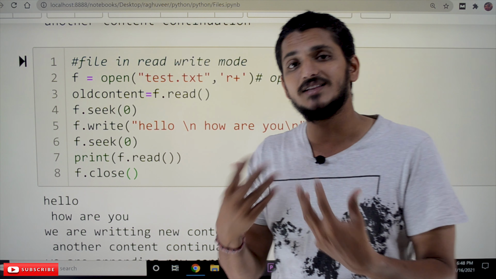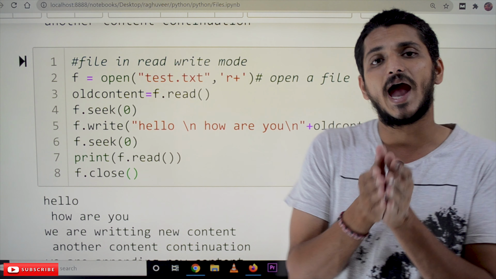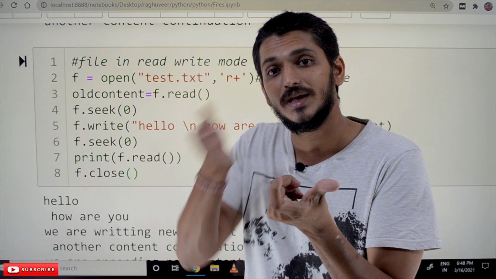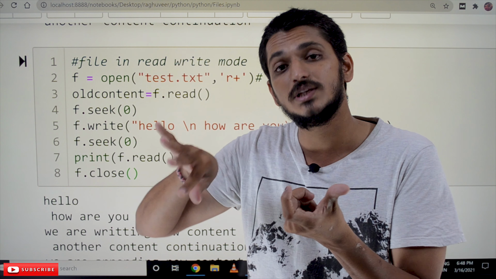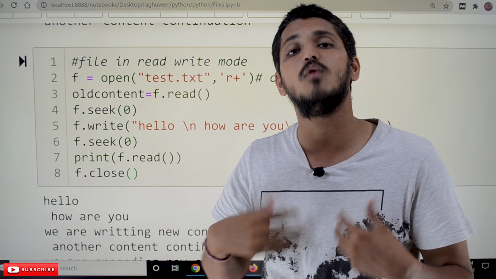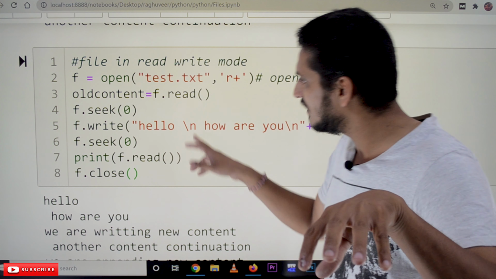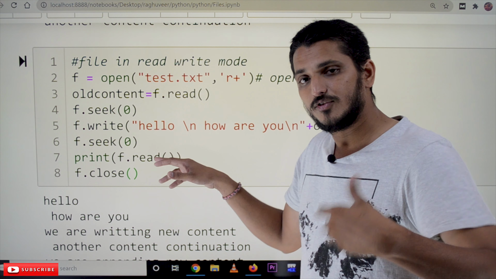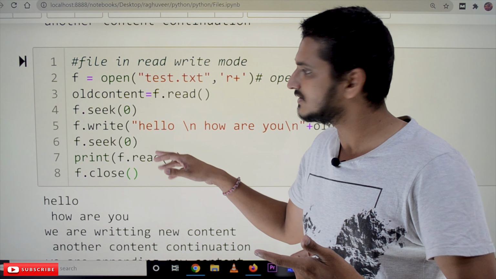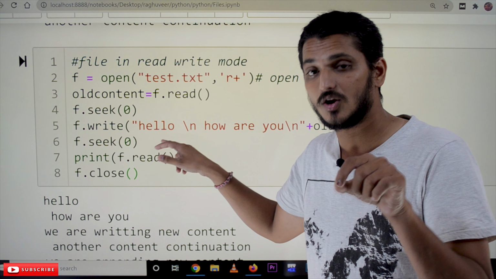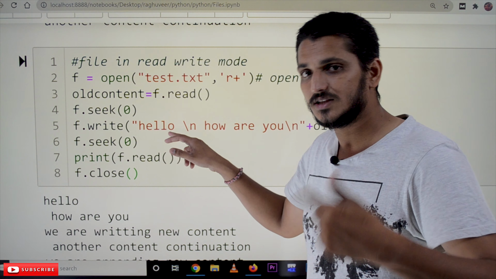Suppose we want to add a separate text at the beginning without losing the existing content, how can we do that? That we will understand. This point is very, very important. If you do some examples in our later classes, this example will help you a lot in practicing the next examples.